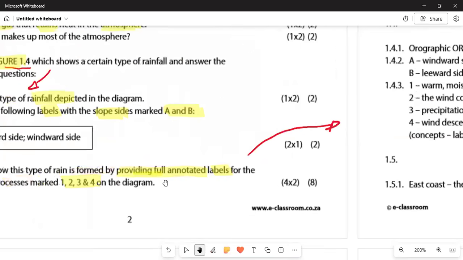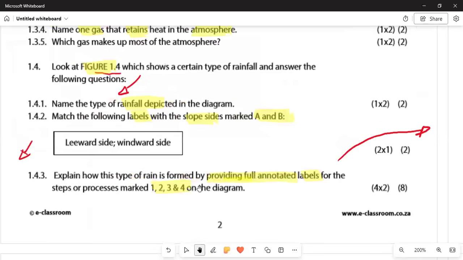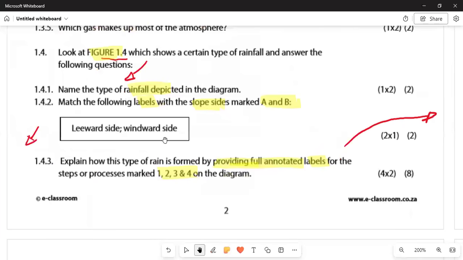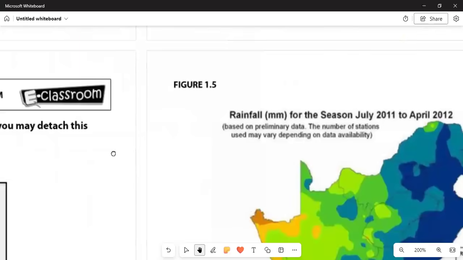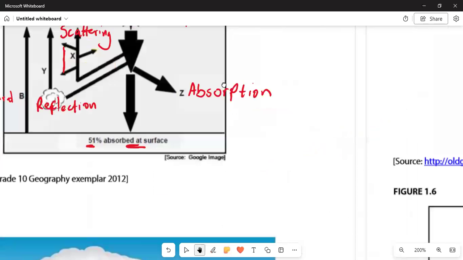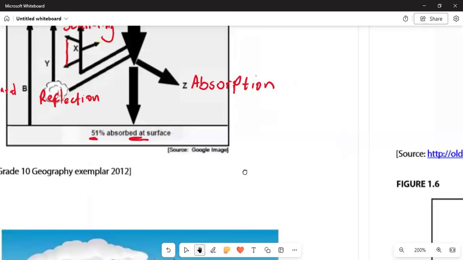All right. And then the last question here says, this type of rain is formed by... provide full annotated labels for the steps of the process marked 1, 2, 3, and 4 on the diagram. We need to go to the sketches now, whereby there is this labeling, so that we can understand those labelings 1, 2, 3, and 4.